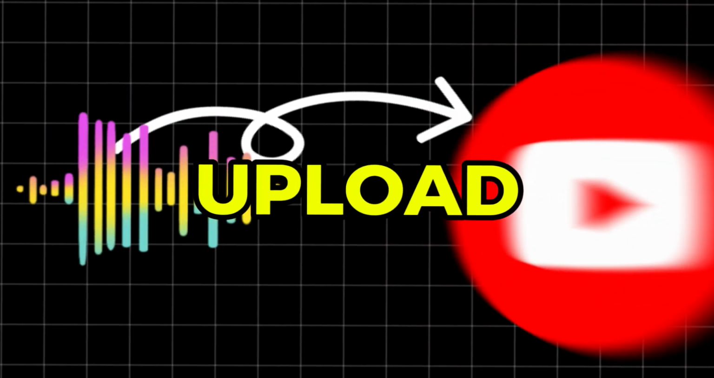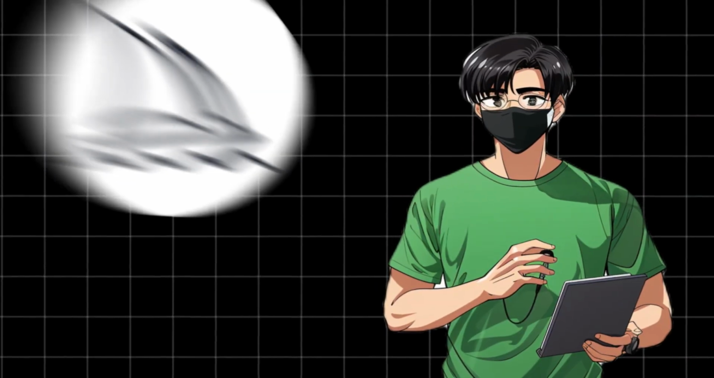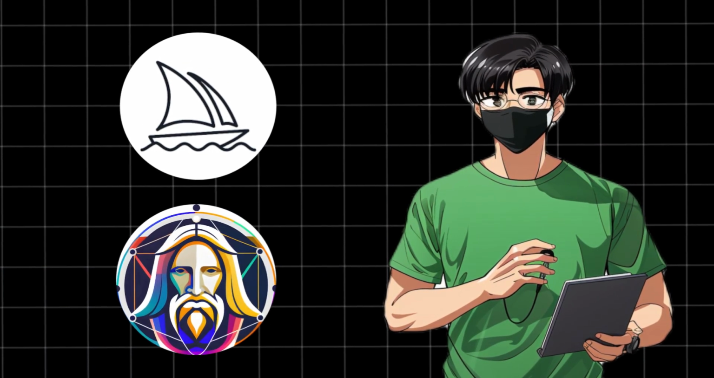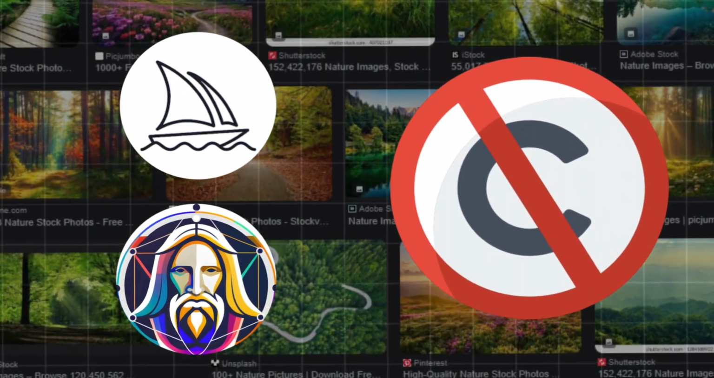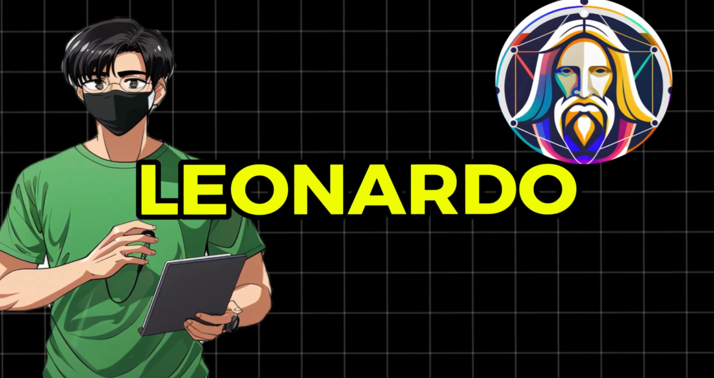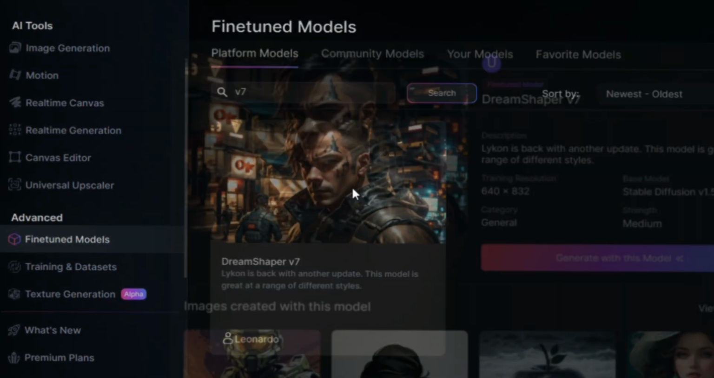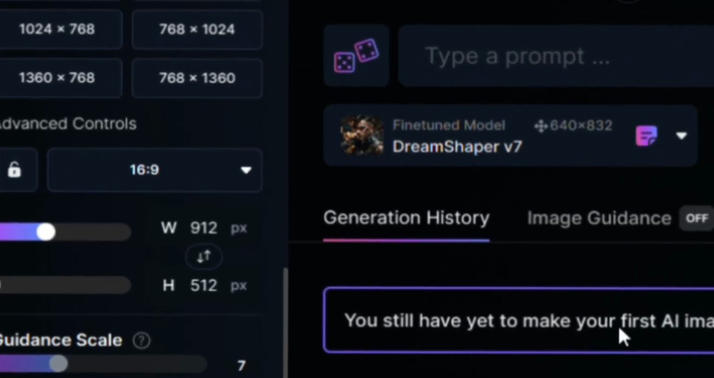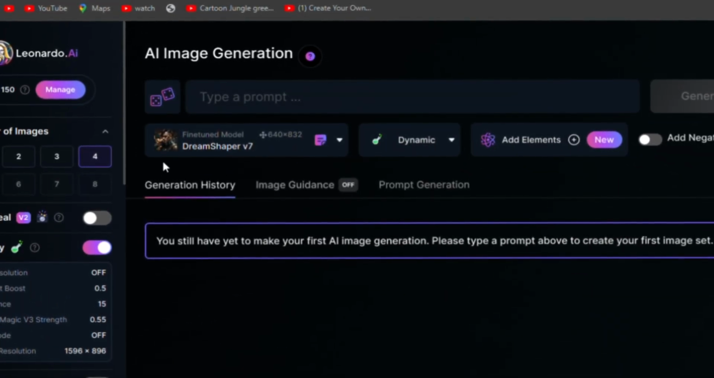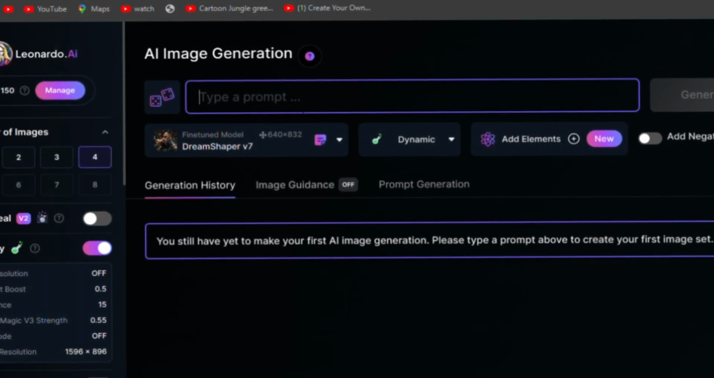We cannot only upload music to YouTube, we need to create a video. To create a video, we will just create a bunch of pictures first. You can either use Midjourney or Leonardo AI, or you can use copyright-free stock images. Choice is yours. For this video, I will use Leonardo AI because it's free. After coming to Leonardo AI, select Dreamshaper Vive 7 as your featured model. Now change the aspect ratio to 16:9. After that, enter your prompt.